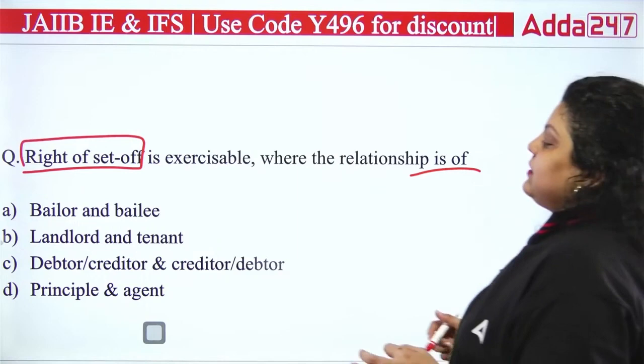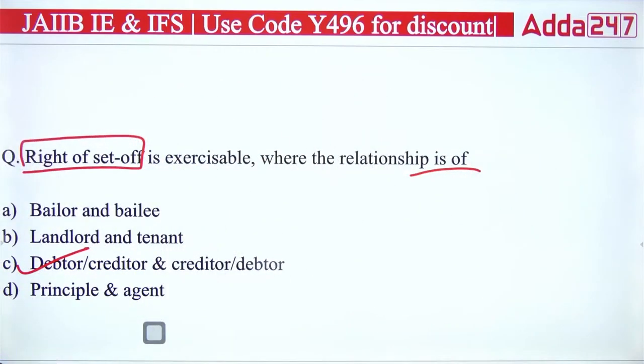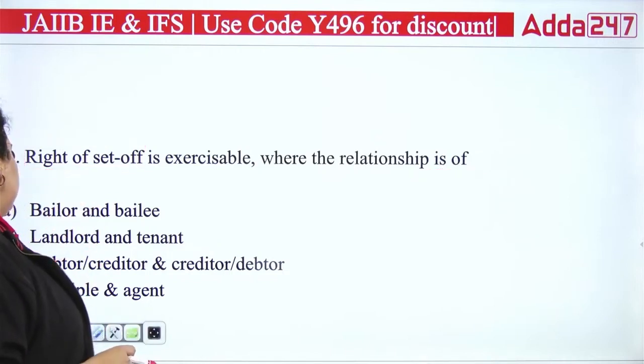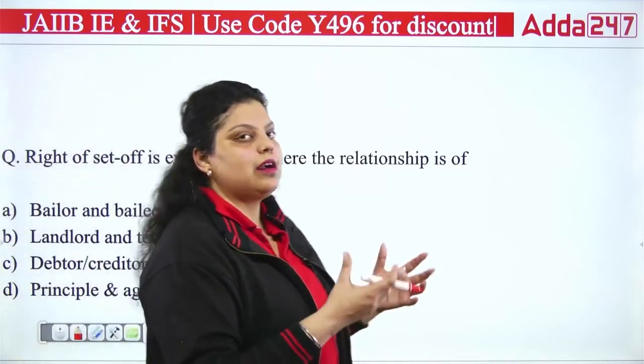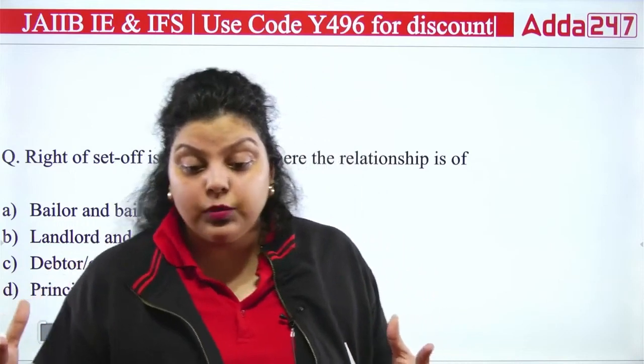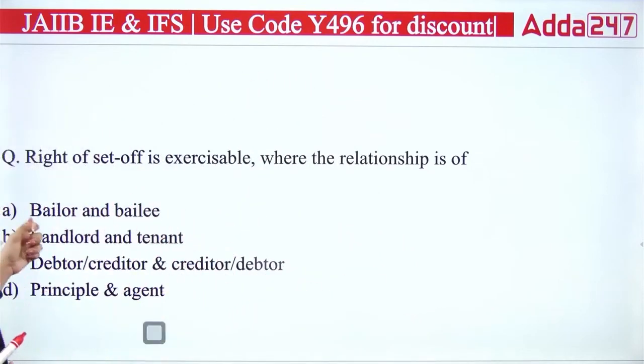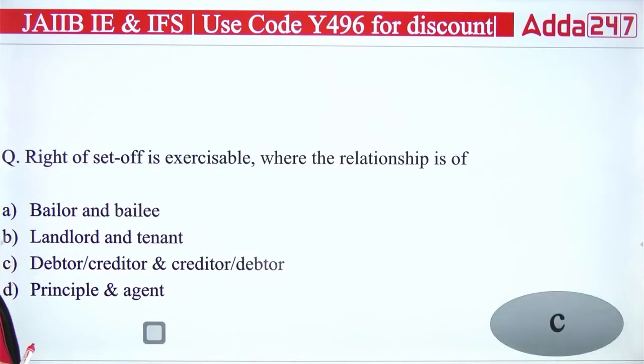And the right answer is your C. In case of debtor creditor and creditor debtor relationship, you will find that the bank can perform the right of set off, in which banks take funds from one account of a customer and adjust them in another account of the customer. So when the customer has two accounts, one credit, one debit, then the bank performs the right of set off. So the right answer is C.